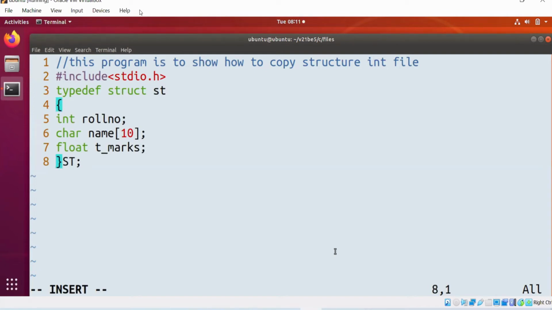With a typedef, what is a capital St? Without a typedef, capital St is a structure variable. With a typedef, capital St is another name for the struct St.